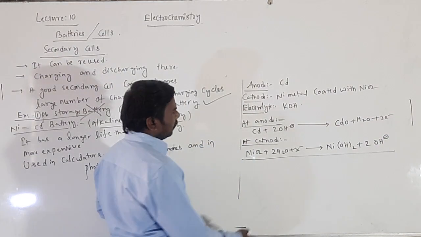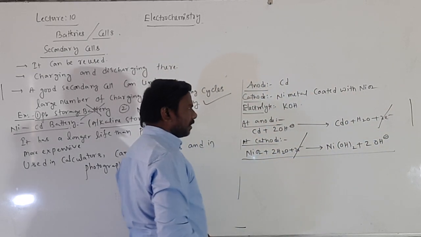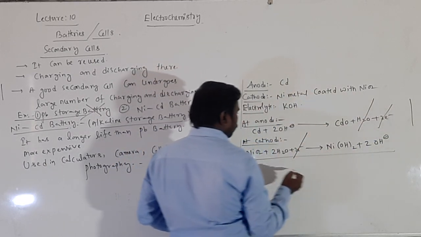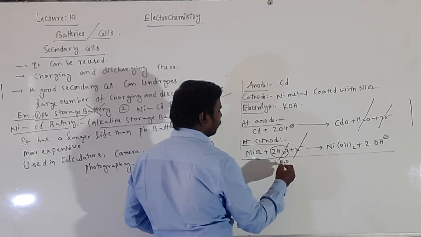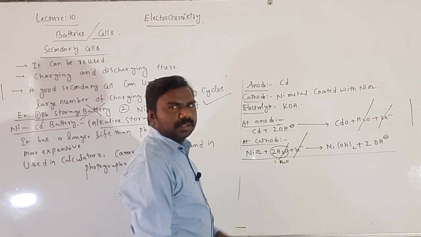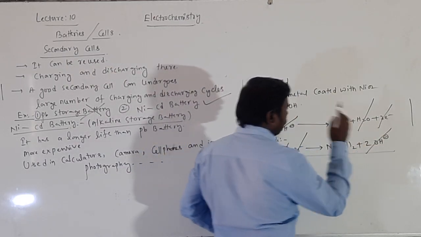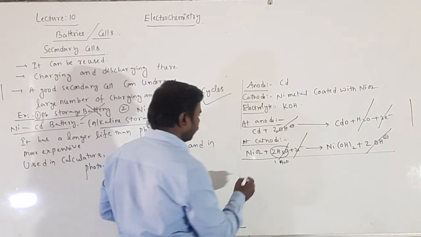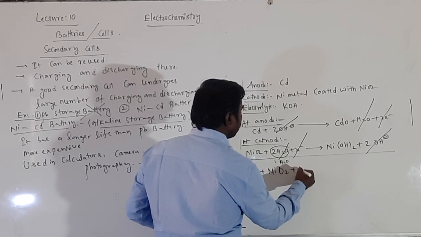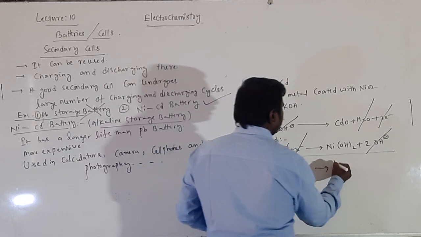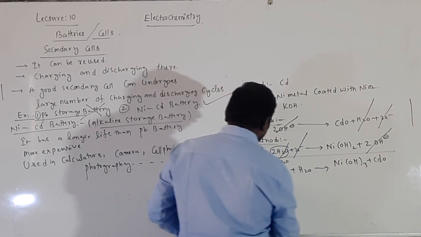In the net cell reaction, 2 electrons on the left and 2 electrons on the right will be cancelled. 1 H2O is there here, this will be cancelled, 1 H2O is left. Among 2, 1 will be cancelled. 2 OH minus and 2 OH minus will be cancelled. Then what is left, students? Cd plus NiO2 plus 1 H2O left here gives rise to Ni(OH)2 plus CdO. Like this you can write.